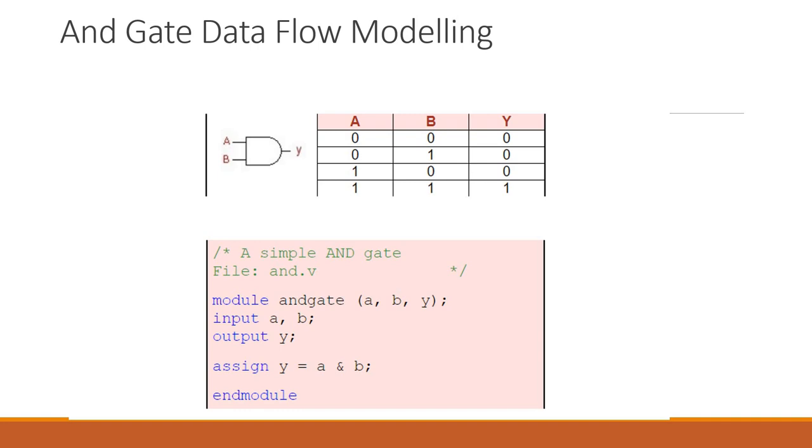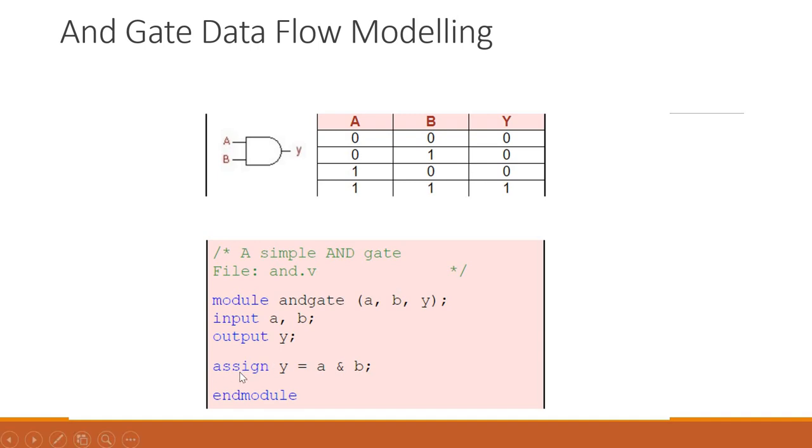We'll just simply use the logical symbols, how we represent logical AND, logical OR, logical NOT. Normally we have AND, OR, NOT symbols we use, and then we'll generate the output. If you'll see, this is the symbol of AND gate. So this is the way to code any gate into the data flow modeling. Instead of AND symbol, if you use OR symbol, you can write the OR code. If you use NOT symbol, then you can write the design for NOT gate.